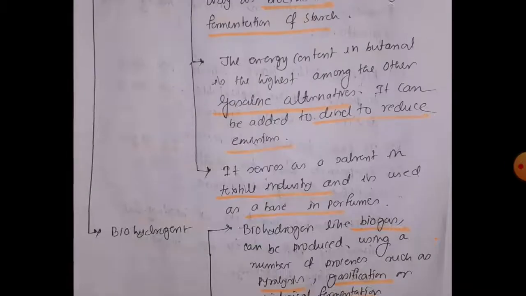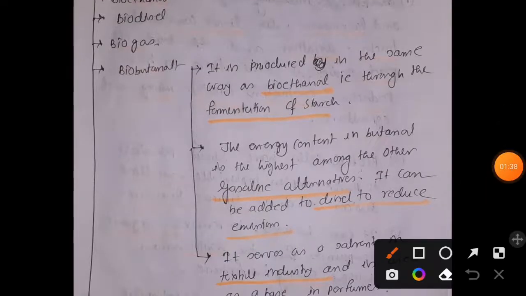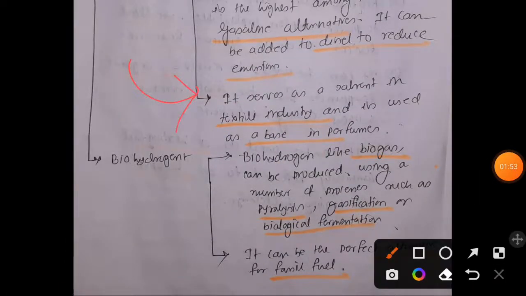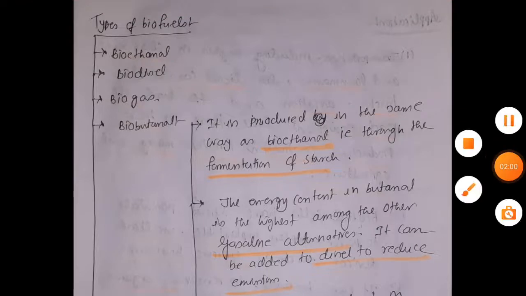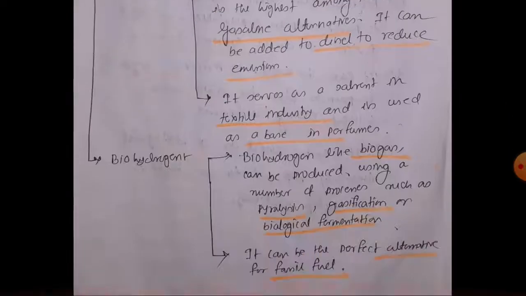Okay, so that is biobutanol, where we are using biobutanol for the production of a mixture containing biodiesel, and this mixture will reduce the emission of greenhouse gas. Not only that, it can be used as a solvent in the textile industry and as a base in perfumes. And we are producing biobutanol by the same procedure that we have used for the production of bioethanol, that is the fermentation of starch.